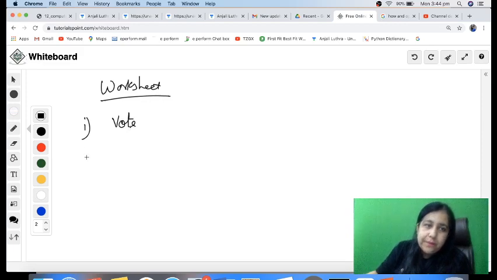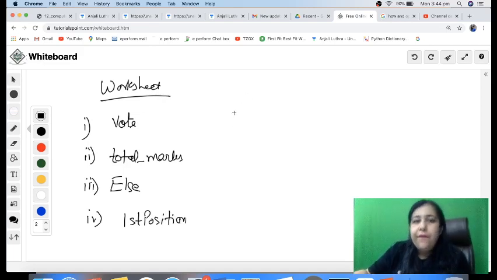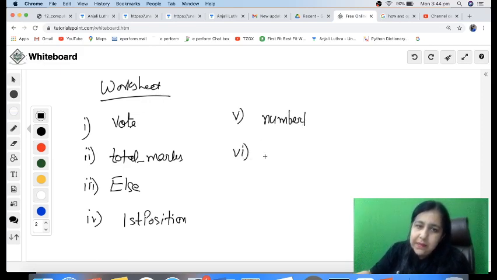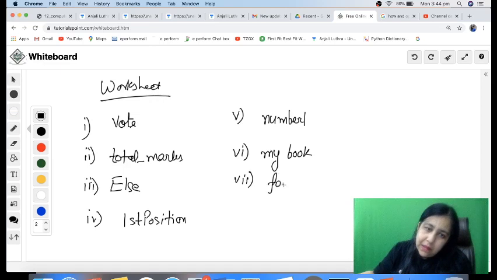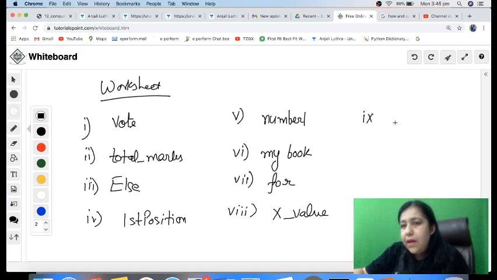The first one is vote, second is total_marks, third is else, fourth is first position, fifth is number 1, sixth is my book, seventh is for, eighth is x_value, ninth is _help, and tenth is by.